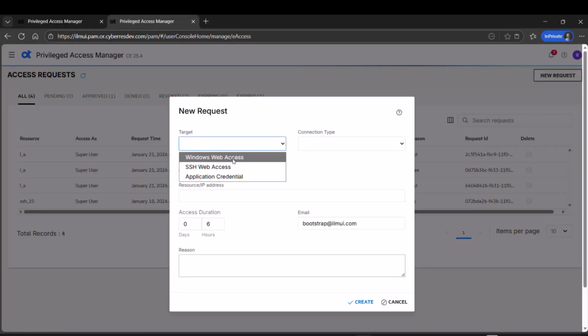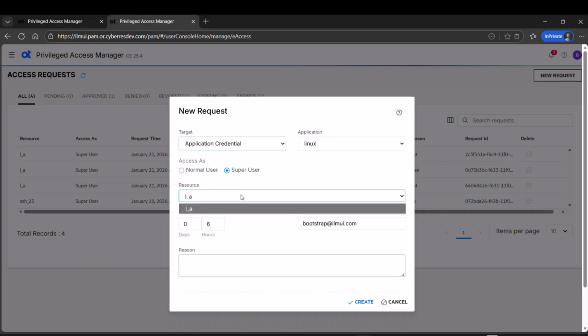PAM supports requests for different access types. Let's go ahead and initiate a time-bound request by selecting the correct credential type. For this resource, I'll request access duration of 6 hours.